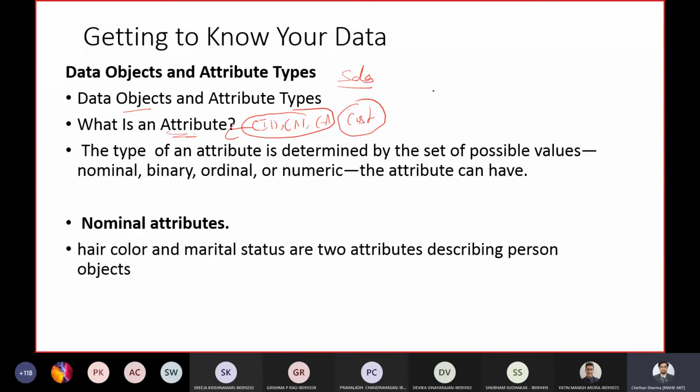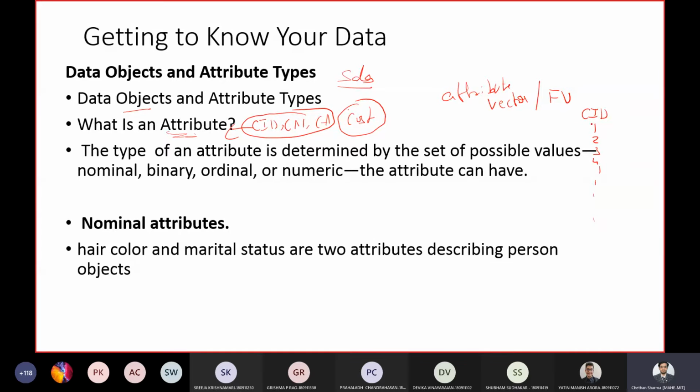Now, there is something called an attribute vector, which is also called a feature vector. For a particular attribute, say customer ID, there might be multiple values.